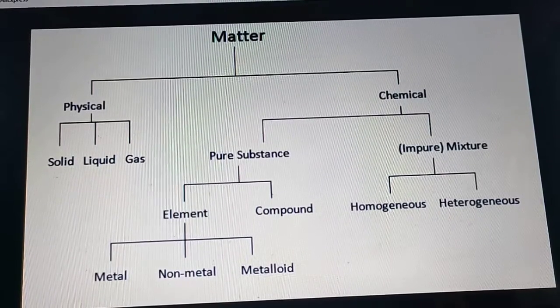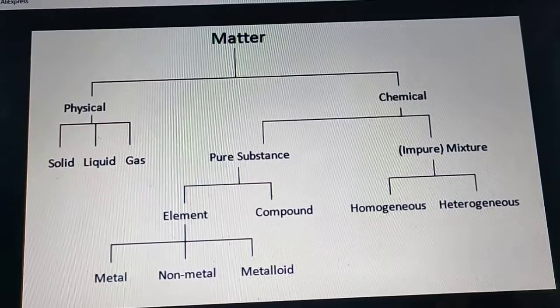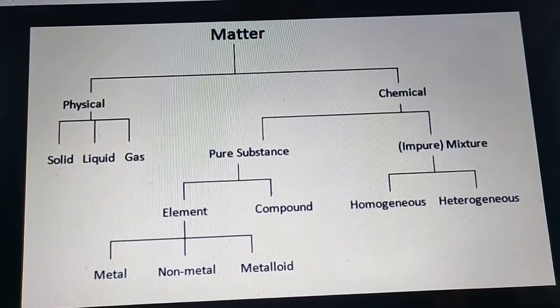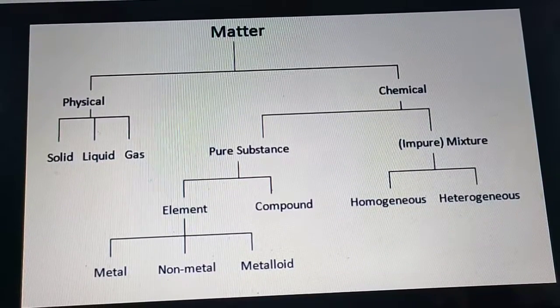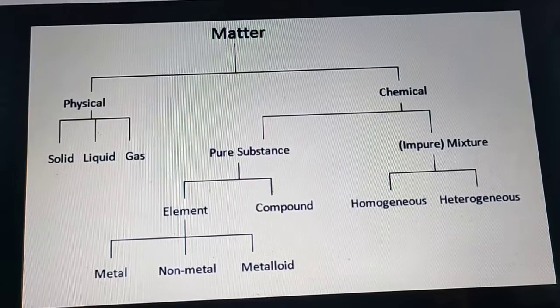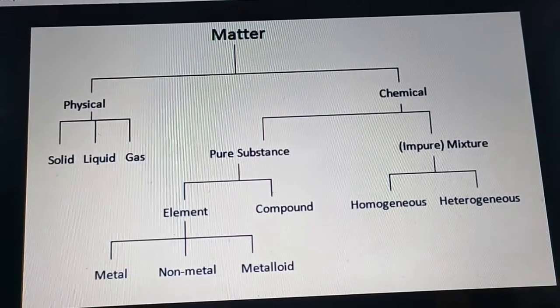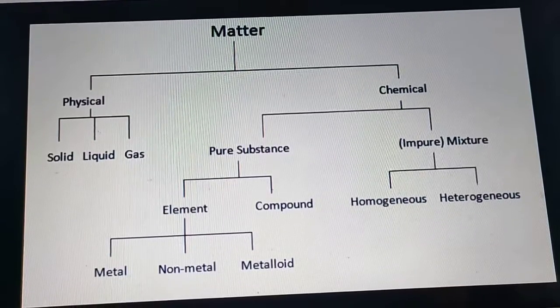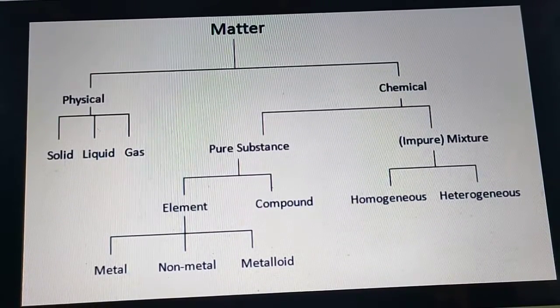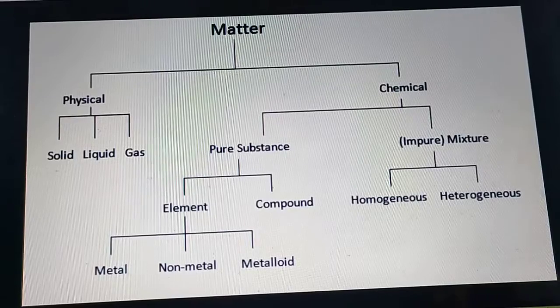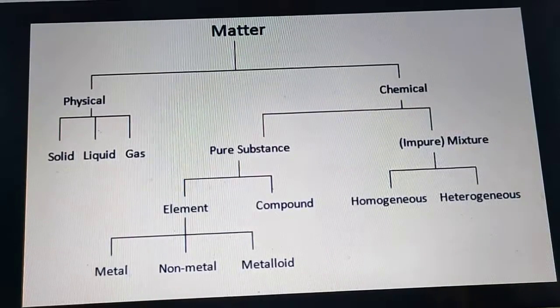Why? Because it consists only a single atom. So is the copper that we use in electrical wiring, or gold and silver that we use in jewelry making. These are pure substances.